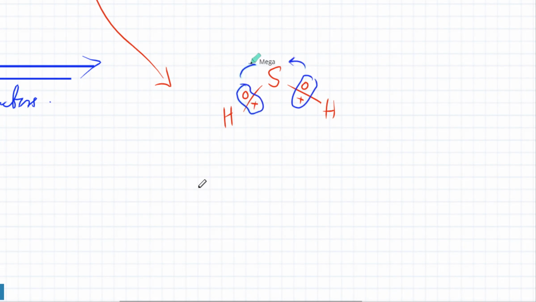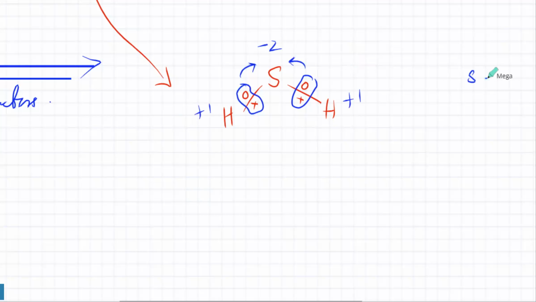So if these electrons are closer to sulfur, you're going to treat it as if it's ionic. This is going to be -2, and this one is going to be +1.